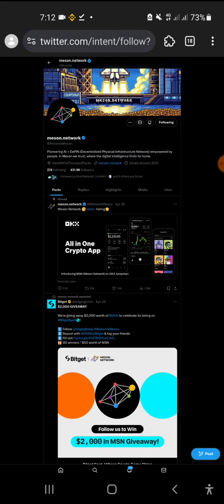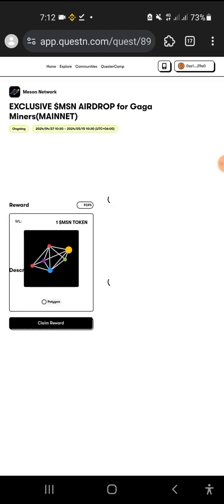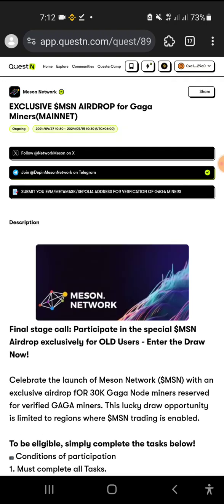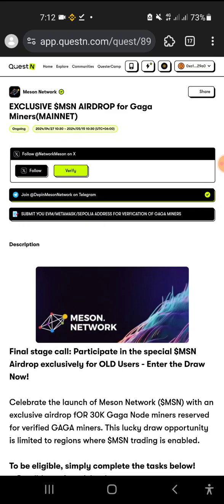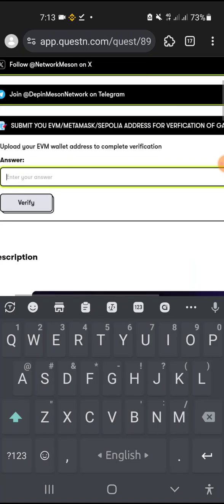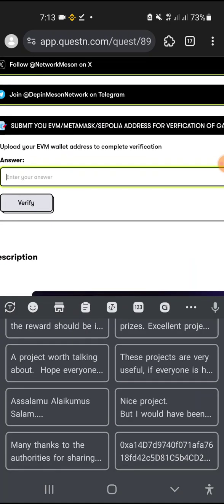It's going to be listed on Bitget and OKX. Click the back button, and after that it brings you back to the website where you are doing the quest. It's loading, and sometimes it wastes time. We are done with the Telegram task, but Twitter is giving a lot of problems, which doesn't make sense to me. Okay, Twitter done.